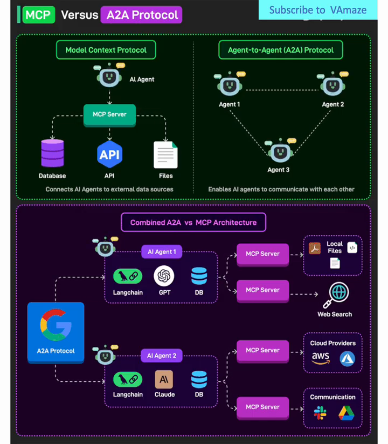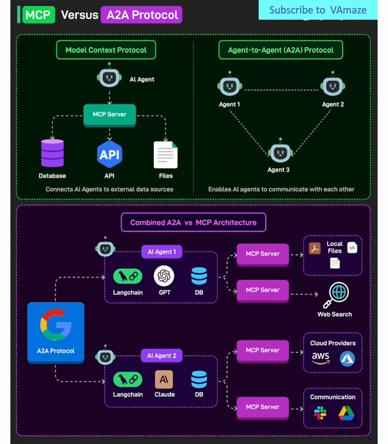Advantages of A2A communication. This distributed approach offers remarkable flexibility and scalability. Agents can form dynamic partnerships based on the task at hand. If one agent fails, others can continue operating. The system can grow organically by adding new specialized agents without reconfiguring the entire architecture.